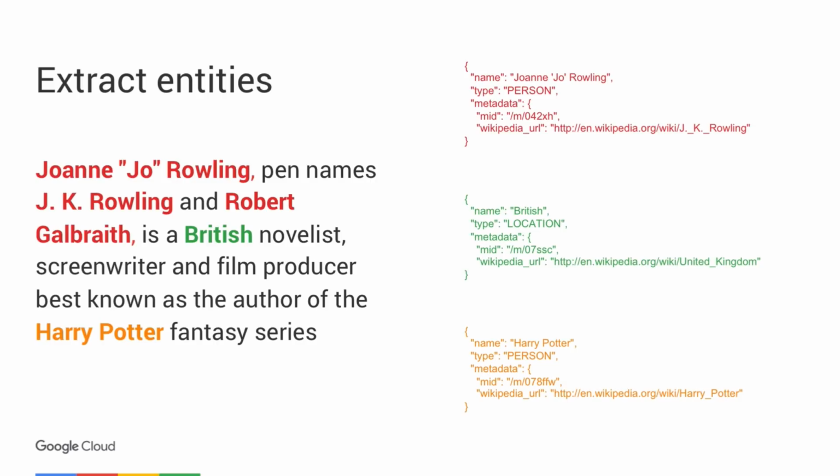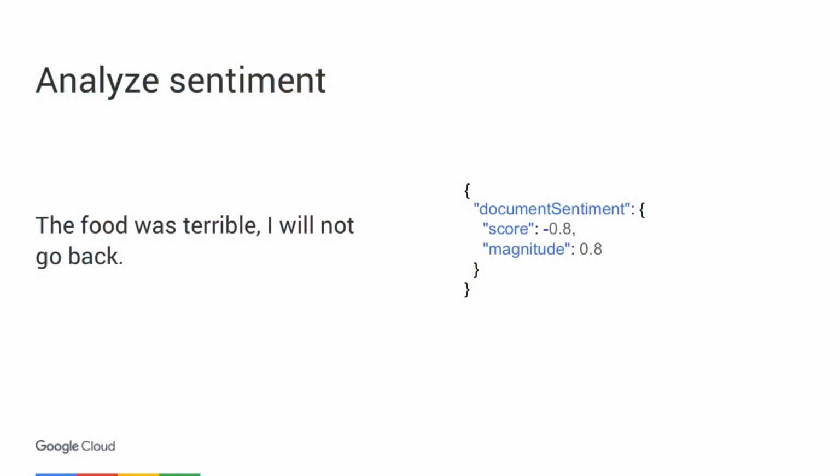For British, the response looks similar. It also maps to the Wikipedia URL for United Kingdom. And for Harry Potter, the entity format looks similar as well. Now, if your entities don't have a Wikipedia page, the entity method will still return an entity for them, but it won't have any metadata associated with it. So if it mentioned my name in this sentence, I would still get an entity returned from the Natural Language API, but metadata would be empty because I don't have a Wikipedia page yet.